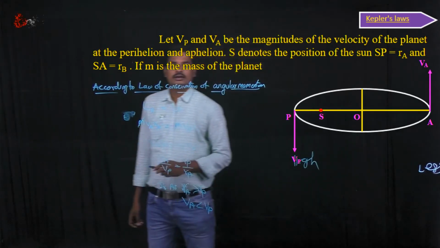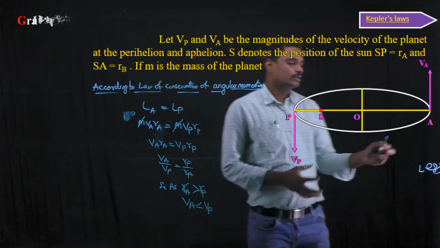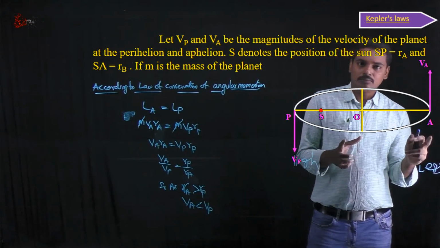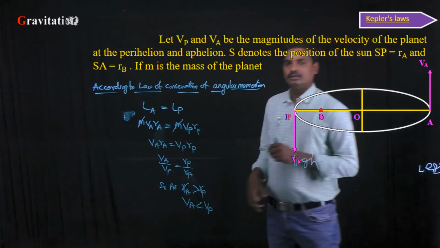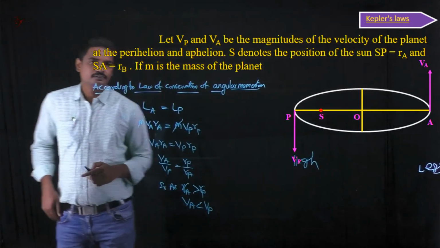Velocity will be high when the distance is small. Here the distance is more, so the velocity will be less. Okay, now how to calculate these velocities?